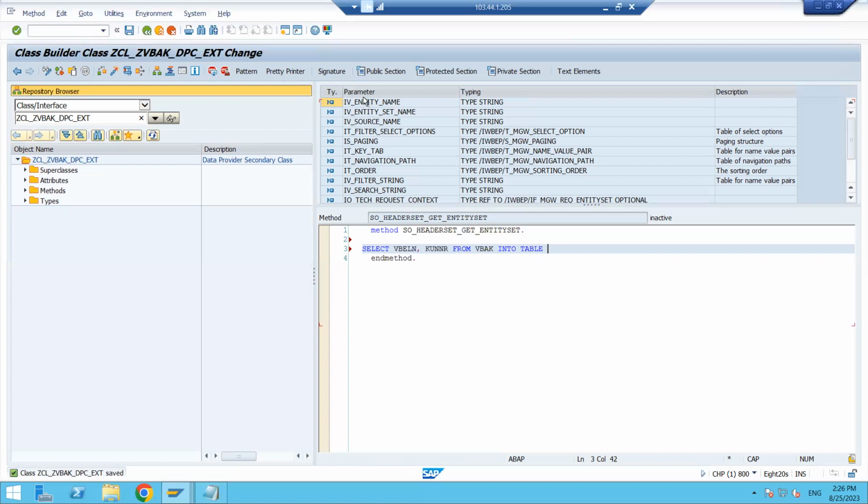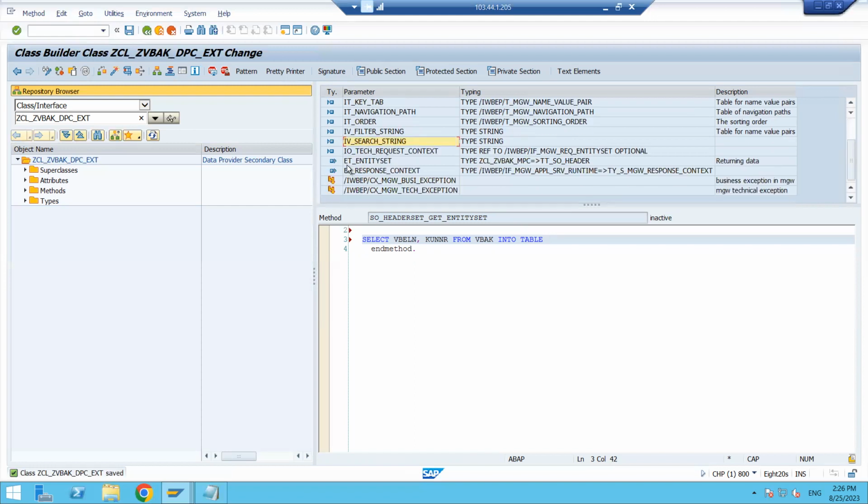Here, the signature is there, right? So in the signature, we can see whether exporting parameters are there or not. These all are importing parameters. Let me check here. Entity set, ET_ENTITYSET is there. This is the exporting parameter. We can see the symbol here, exporting, and this is importing. The exporting parameter entity set is there, and here also ES response context. Two exporting parameters are there. Fine. Now the entity set is there. The type also you can see here: type ZCL_VBAK_MPC and TT_SO_HEADER.